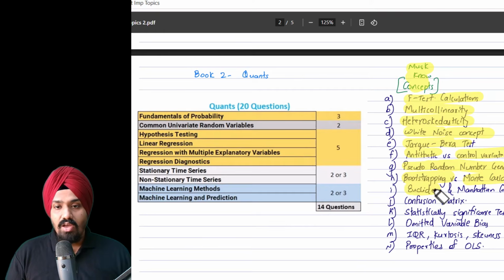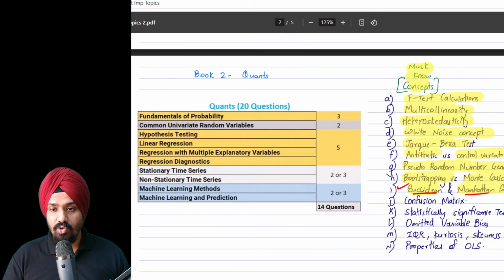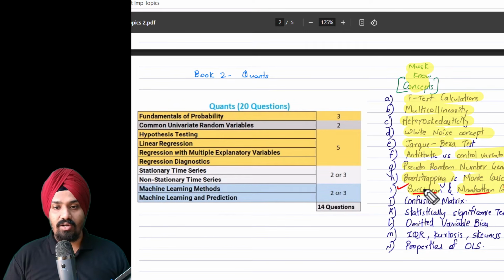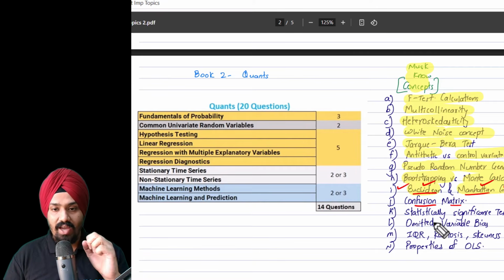Euclidean and Manhattan: this is something where on the exam you can definitely expect a calculative question on Euclidean distance and Manhattan distance. It's not there in Schweser, however. What you need to do is refer to the GARP end-of-chapter questions, and there you will see a calculation of Euclidean versus Manhattan distance. Then you have the confusion matrix. You're supposed to know the accuracy, precision, recall, and all the other measures that we have.